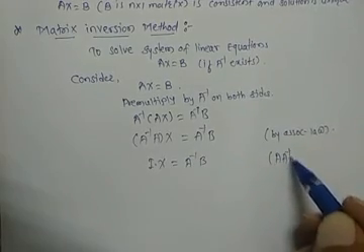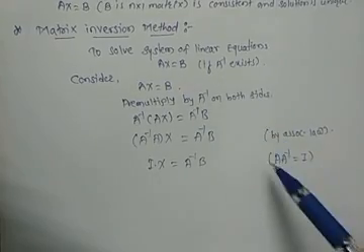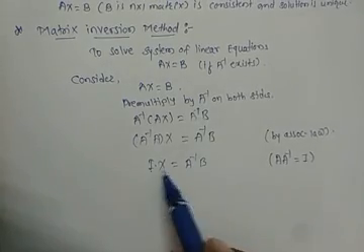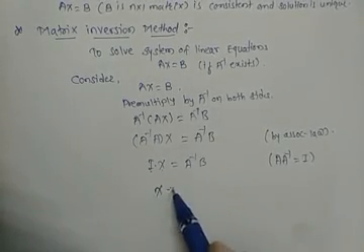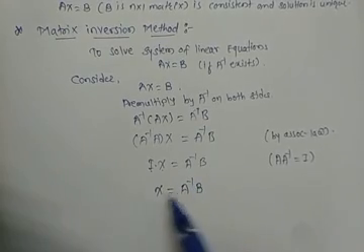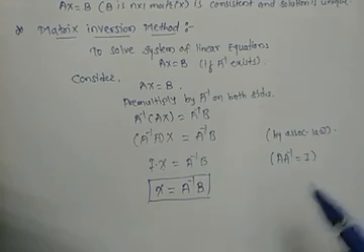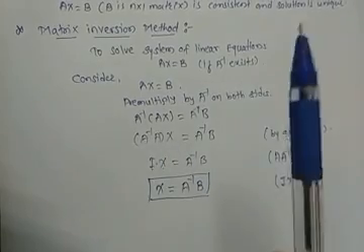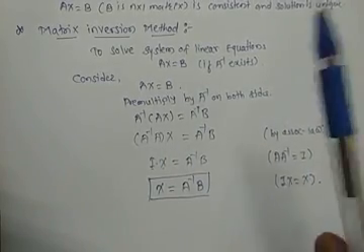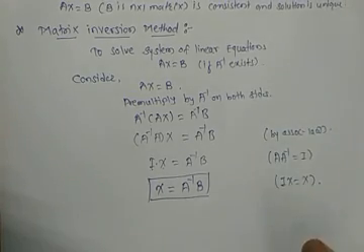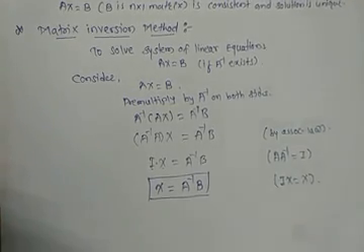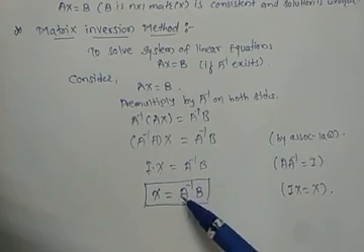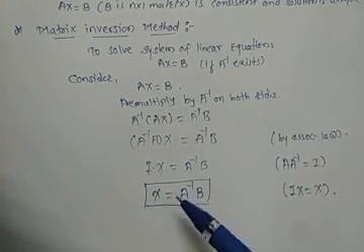Since A inverse exists, we can write A into A inverse is equal to I. Now the identity matrix into any matrix gives the same matrix, I into X is equal to X. So X is equal to A inverse B. To find the solution, we can use this method, the matrix inversion method, directly.